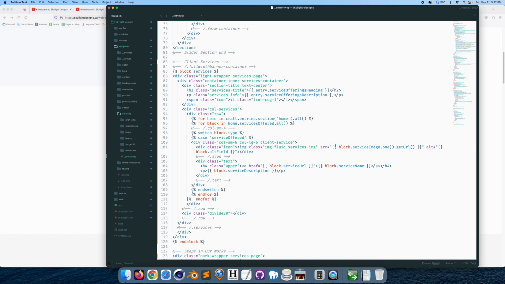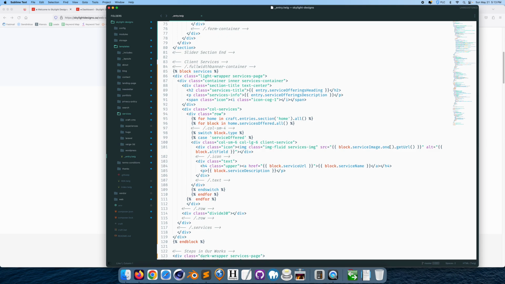So for the source of the icon, I just want to say block services service image dot one. You have to write this dot one because you're fetching one, the first one. I'm not sure of the true reason behind it, but it used to be called first and now it's called one.